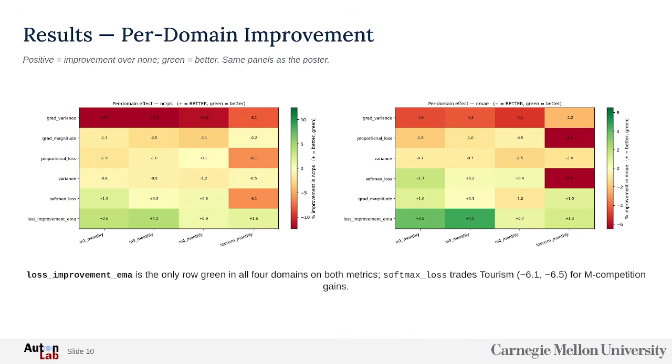We can see that the improvement or decrease was quite similar across domains. We can see that tourism was the hardest one, and softmax loss and proportional loss achieved a very bad result there. And we can see that the gradient variance was bad across all the domains.